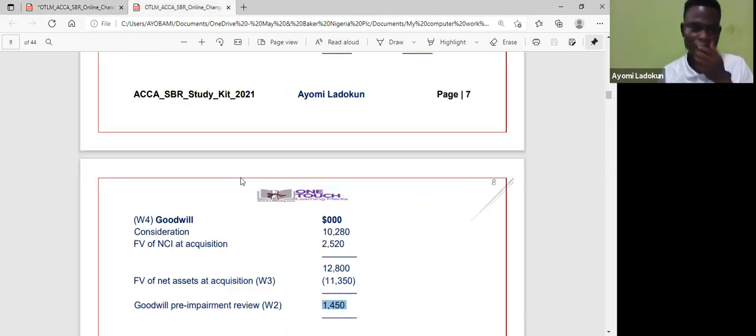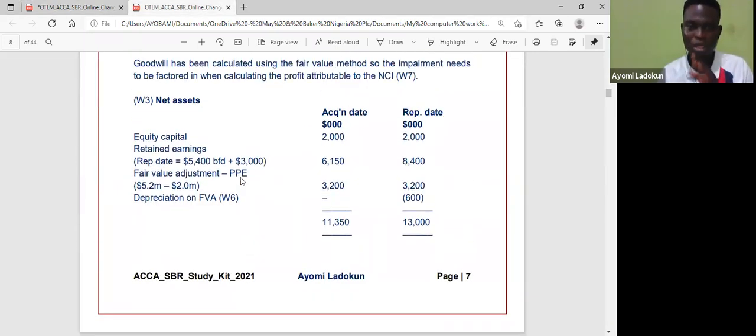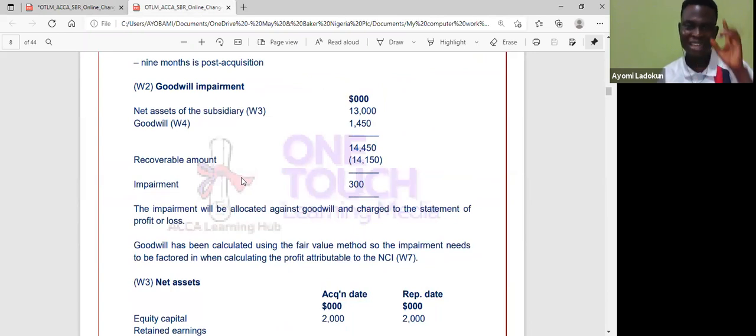So what do I do? For goodwill impairment, I simply look at net assets at consolidation. We have done this, but let me say it again. There are two things here. There's goodwill at acquisition, that's what we know from our FR days. But sometimes, even in FR, they can give you impairment. When you remove that impairment from goodwill at acquisition, it gives you goodwill at consolidation.